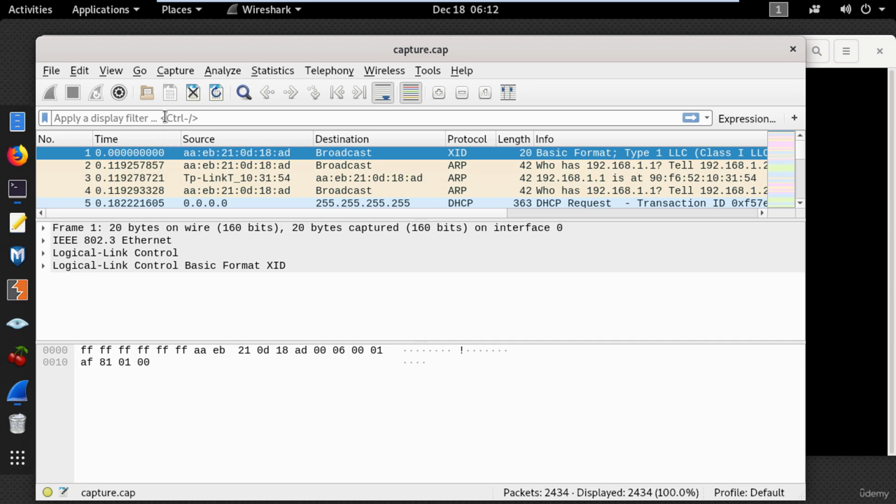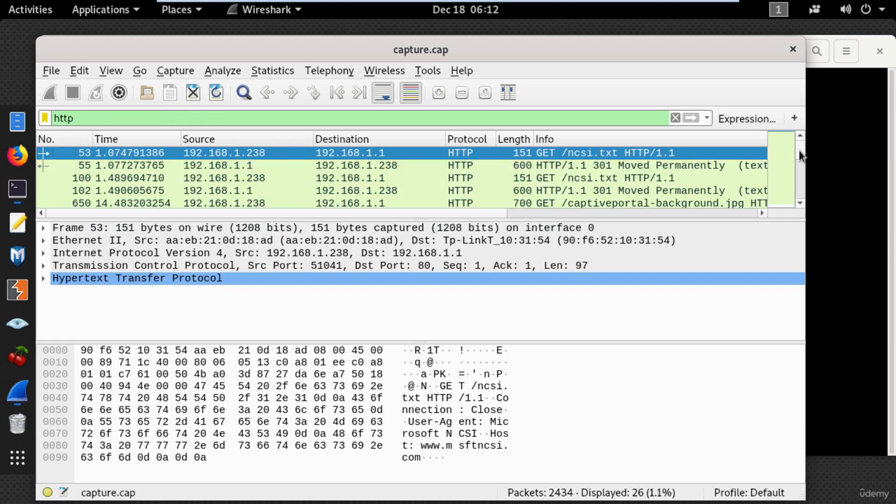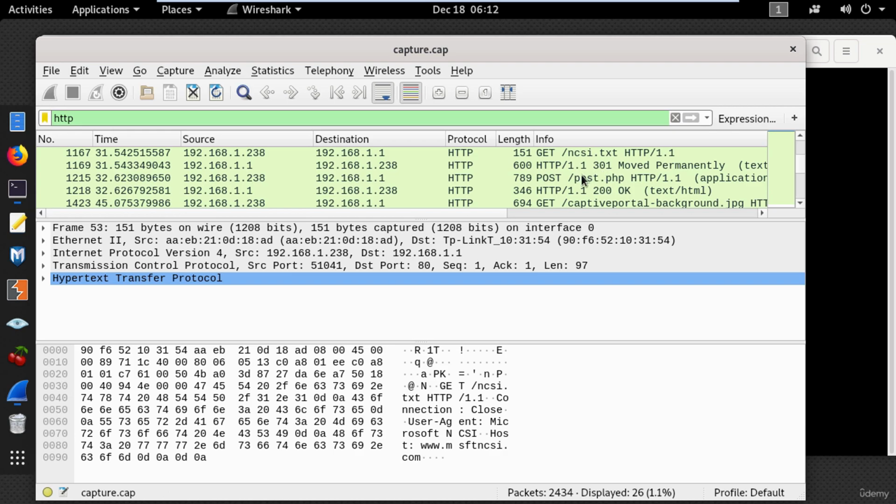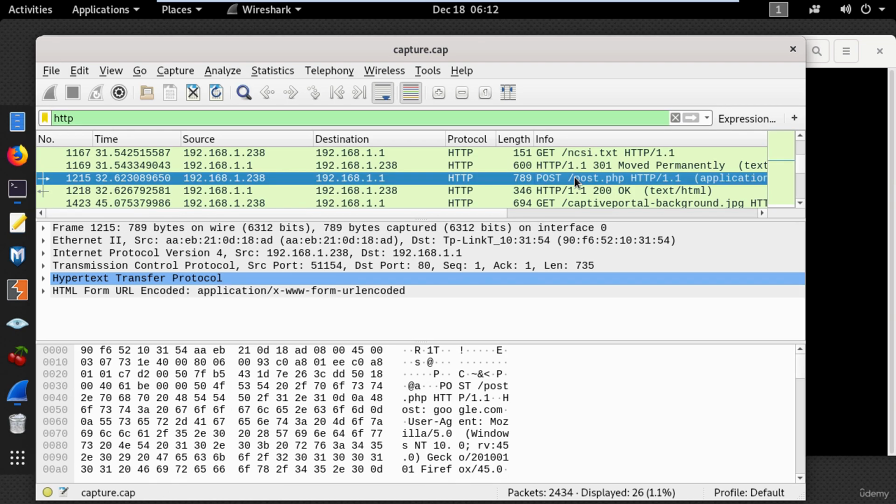Now the next step is to change the filter to HTTP and look for post request. And here is the HTTP post request. And if I go and click on HTML form, you can see the username and the password.